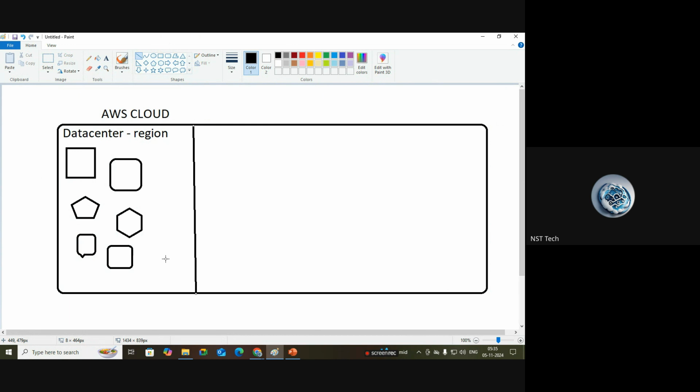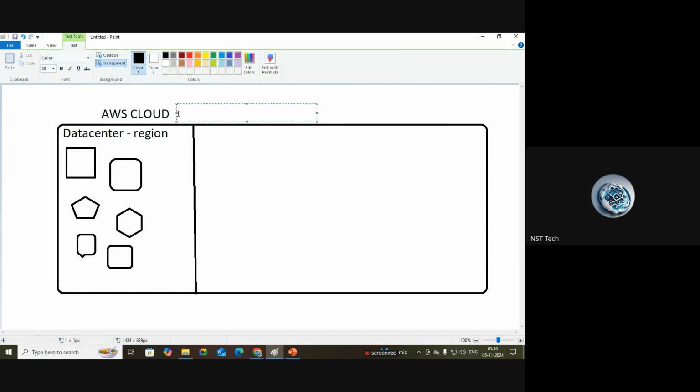Everything will be taken care of by AWS. It means AWS is taking care of the security of the cloud. So simply, AWS is responsible for security of the cloud.